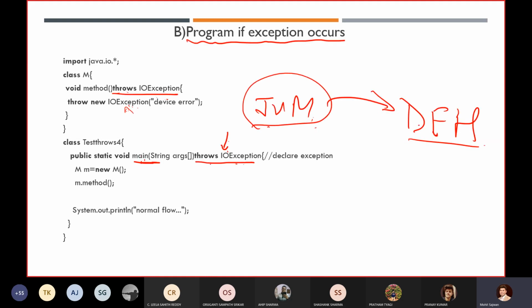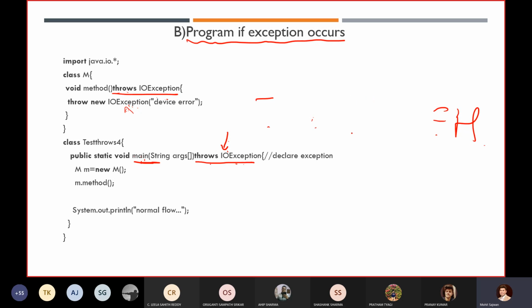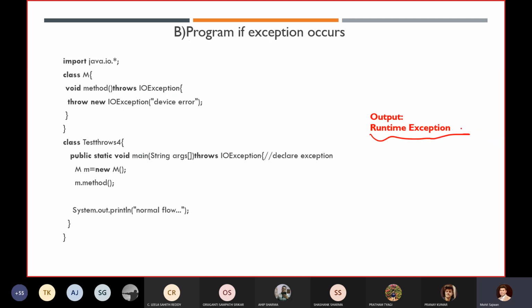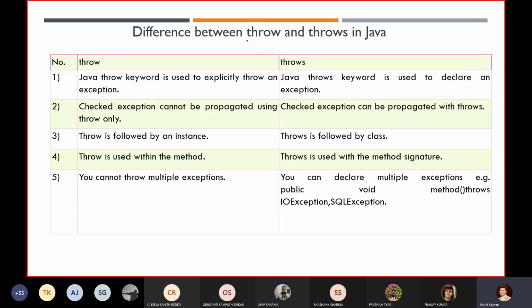If in an exam we give you this question and tell you that IOException is a checked exception, then please don't write that you will get a compilation error. Here you will get a runtime exception, not a compilation time exception. Remember this point. Why? Because we are delegating these exceptions. This is very important. So these are the differences between the throw and throws keywords.